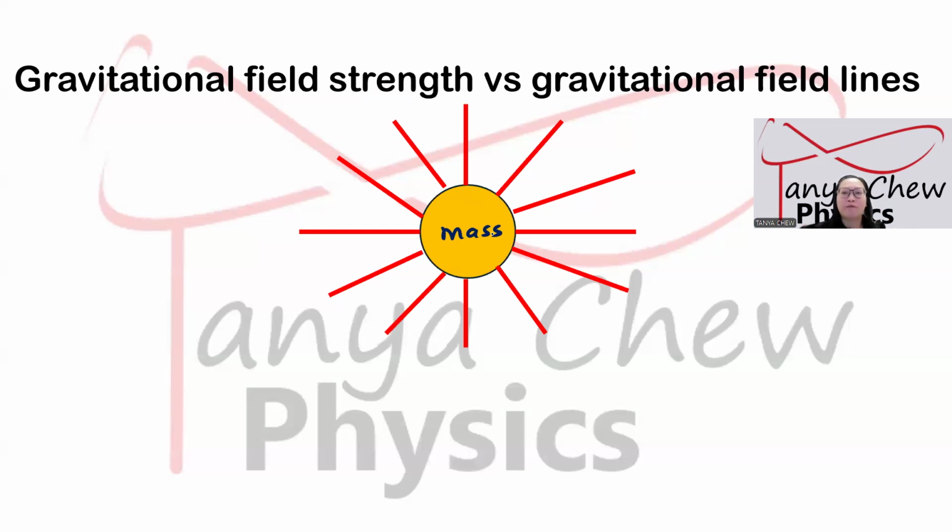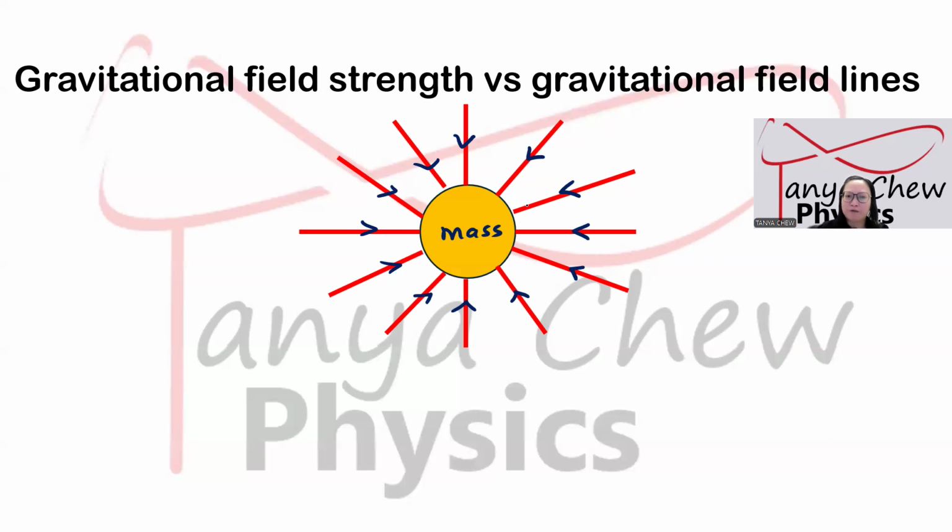So when you draw the gravitational field lines, remember, no field lines can cross each other. They must be put with certain distances between them. And gravitational field is a vector quantity. Gravity is about attraction. Therefore, when you draw, make sure the arrows point inwards into the mass. So any object that is close to the mass will be attracted towards the mass.